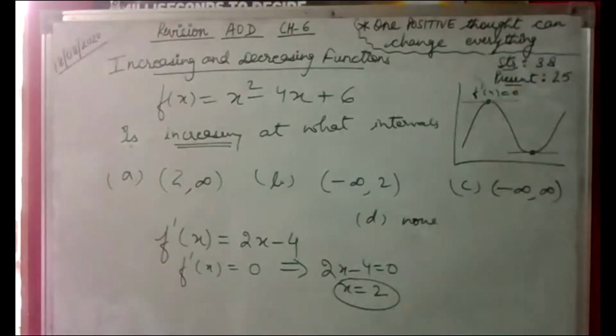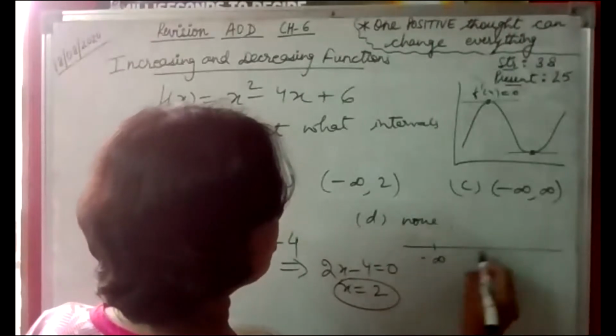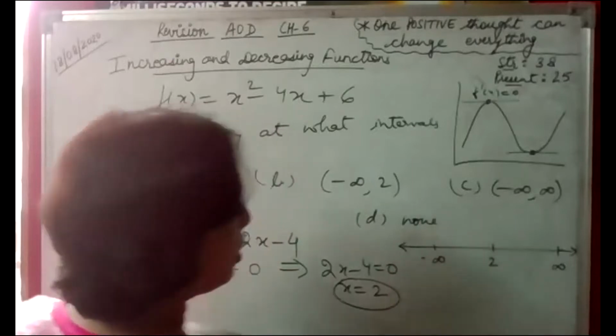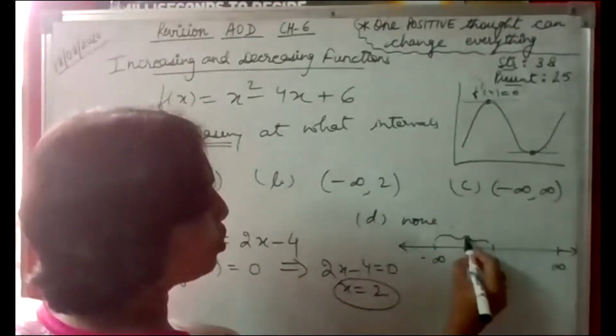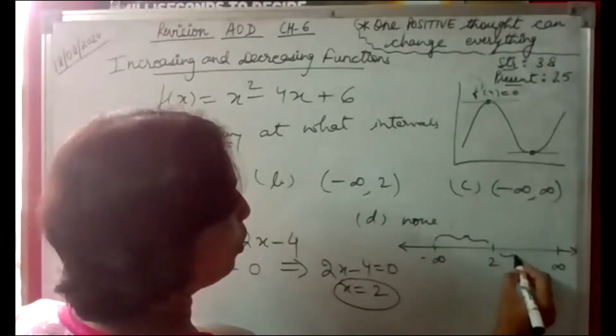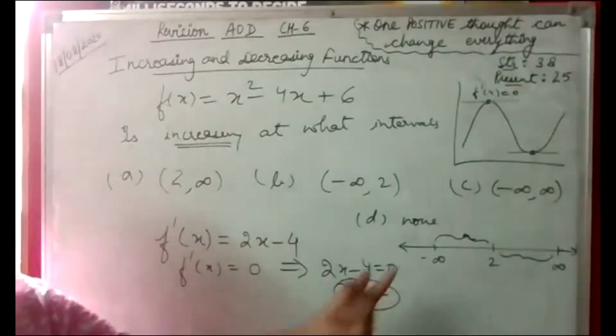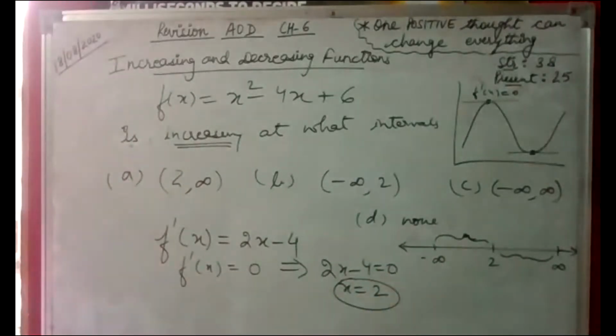Let's make a number line. This is minus infinity, 2, and this is infinity. So we have two intervals here. One is from minus infinity to 2 and another is from 2 to infinity.